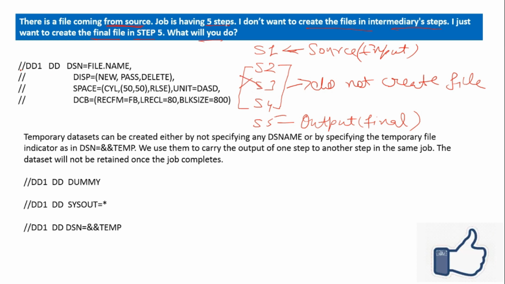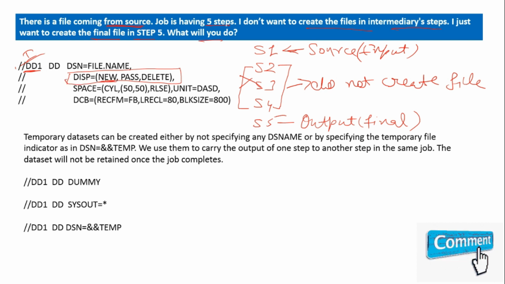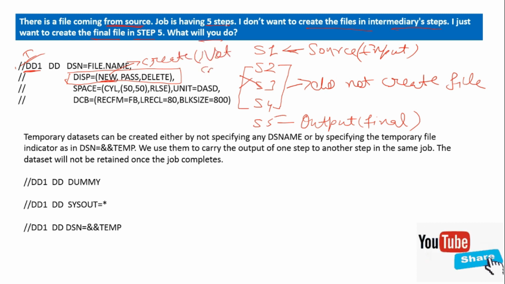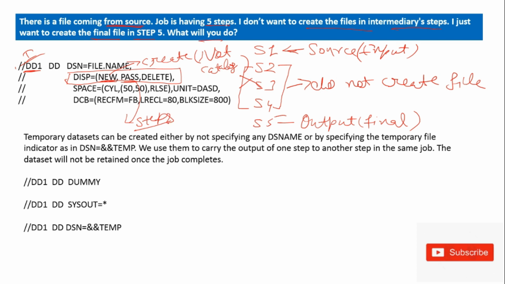The first way is you can define the output file like this, and in the output file there should be this parameter. NEW is for the creation of the file, but it will not catalog the file. It will only create the file but not catalog the file. And PASS is used to pass this file to the next steps. And DELETE is used.